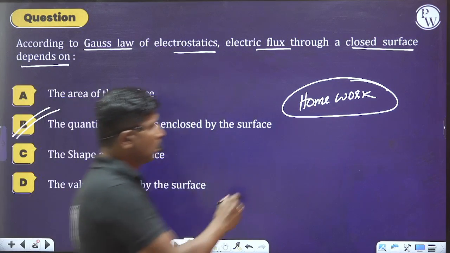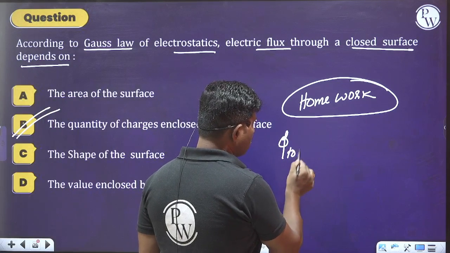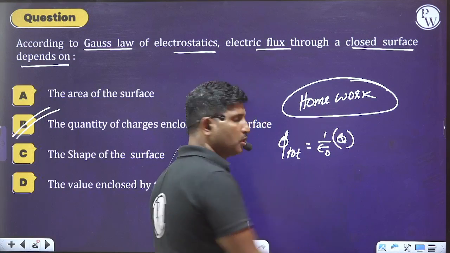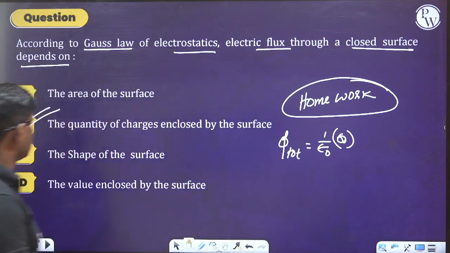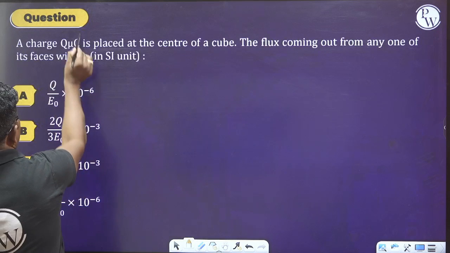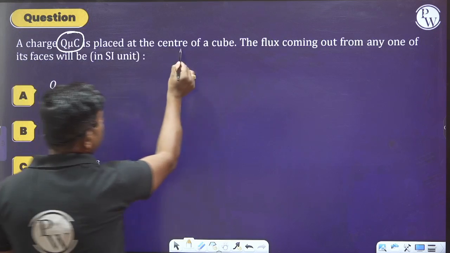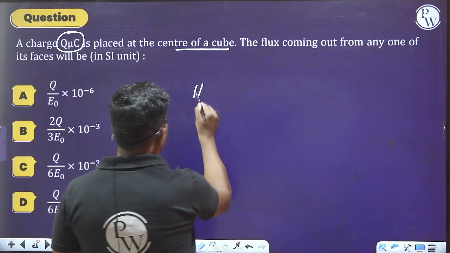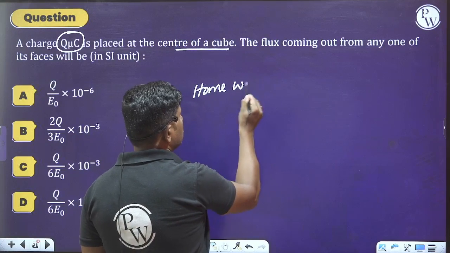You know that according to Gauss law, the total flux is always equal to 1 by epsilon naught times the charge enclosed. Please make it fast. So move on to the next one. The charge Q microcoulomb is placed at the center of a cube. So please do it properly and take this problem as homework.